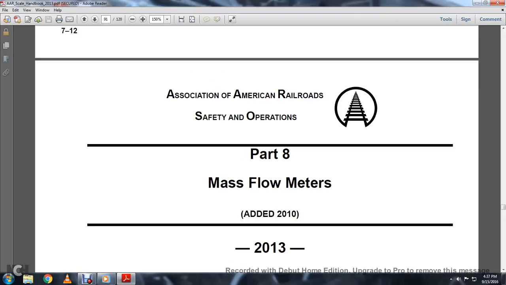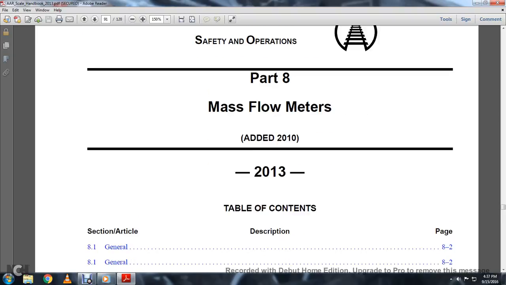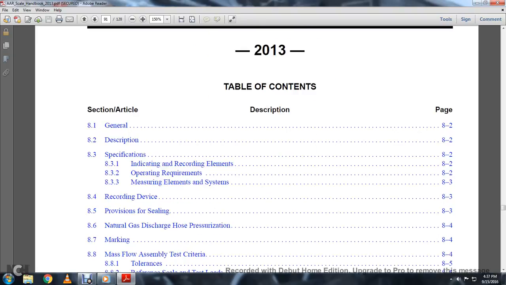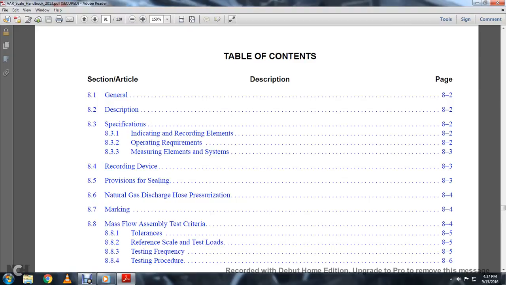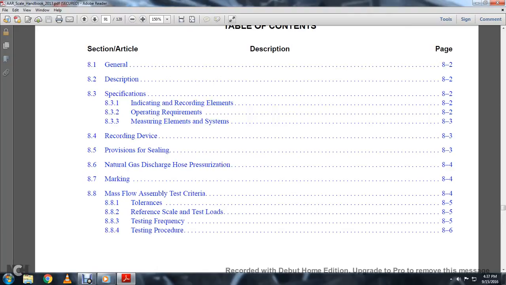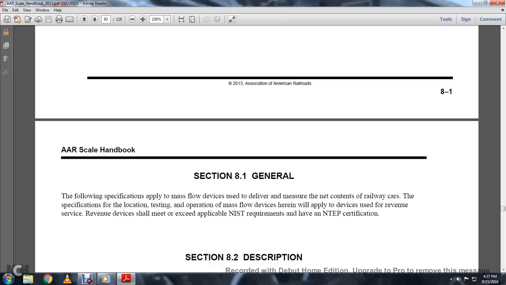Association of American Railroads Safety Operation Part 8, Mass Flow Meters, added 2010, 2013. Table of Contents: General Description, Specification, Recording Device, Provision, Sealing, Natural Gas Discharge, Preservation, Pressurization, Marking, Flows, Assembly Test Criteria. Section 1, 8.1 General.